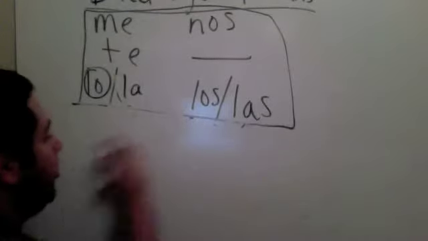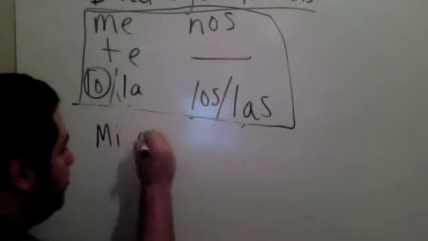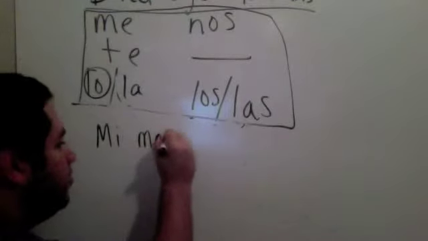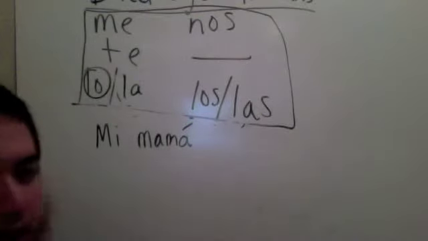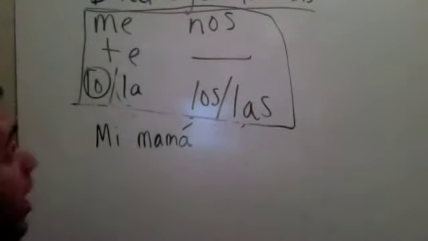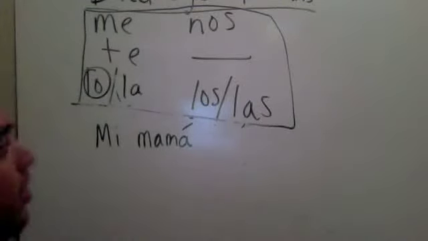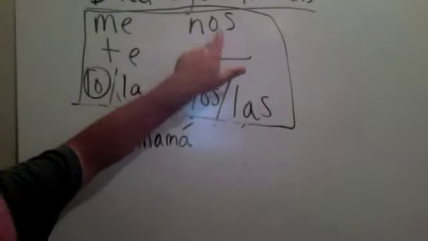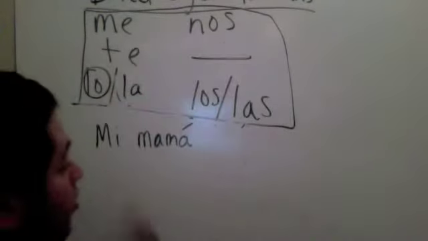Okay, how about my mom calls us every day. Who's receiving the calling? Us, right? Okay, so we know our direct object is going to be us. This is the one that means us.